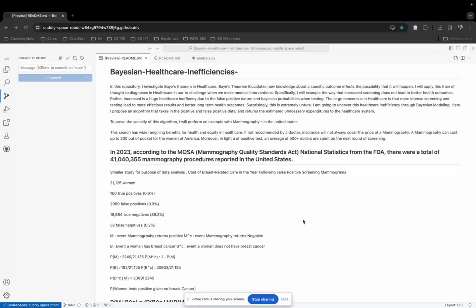Hello, my name is Nicholas Allen, and this is my CS109 Challenge project on Bayesian healthcare inefficiencies. In this repository, I will investigate Bayes' theorem in healthcare. Bayes' theorem elucidates how knowledge about a specific outcome affects the possibility that something will happen.